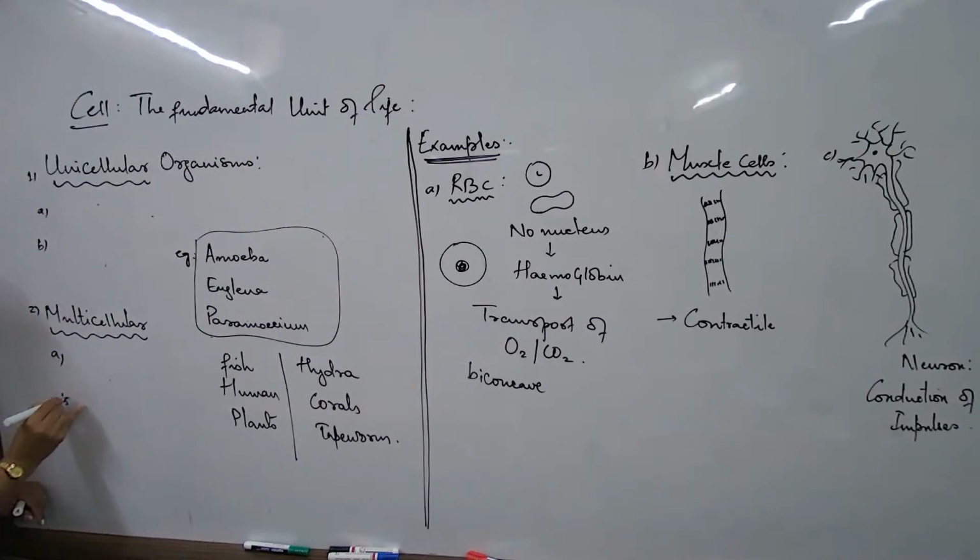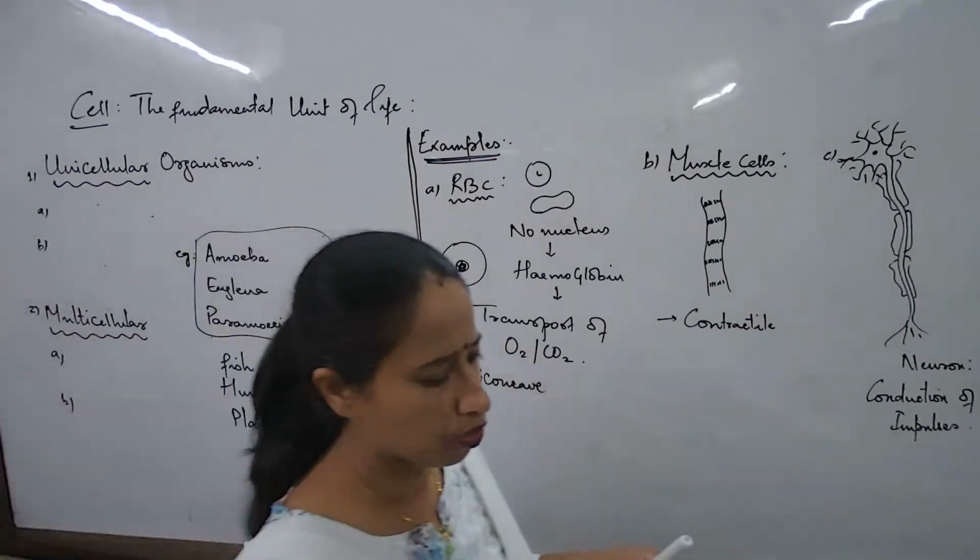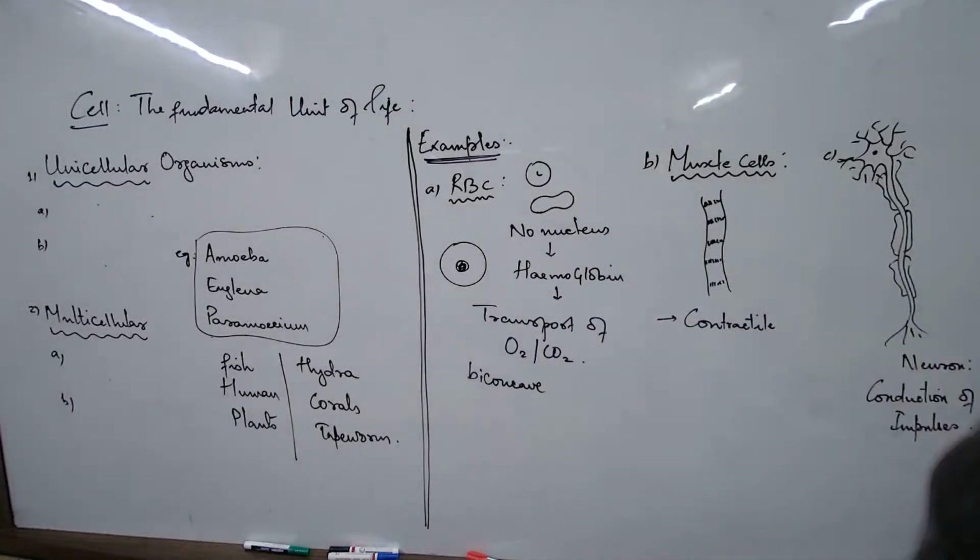The first difference: you're going to make a table. Write unicellular, multicellular, and with examples. So many examples we have discussed. Writing should be neat. I'm not telling you specifically; in general, all of you should make it a point to write neat and proper in the notebooks.